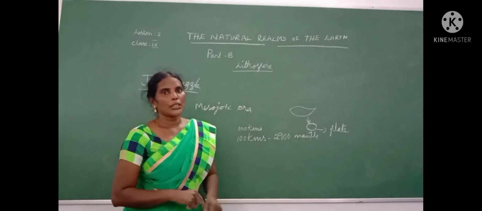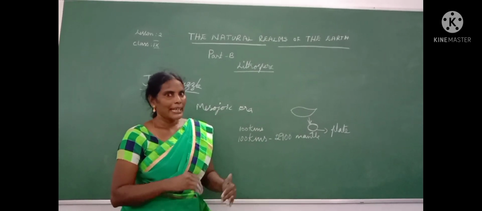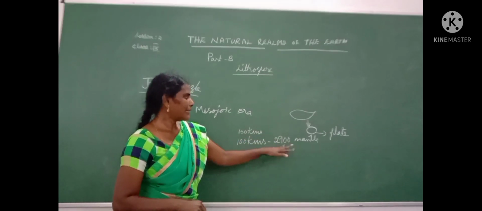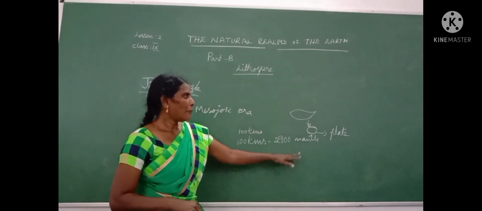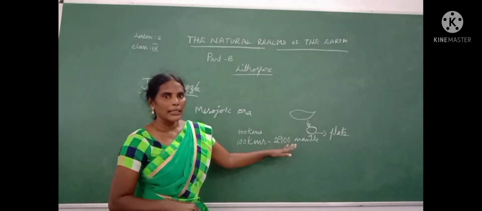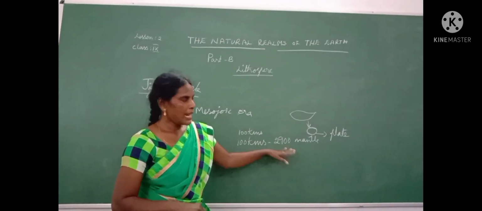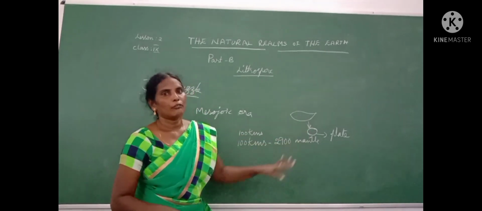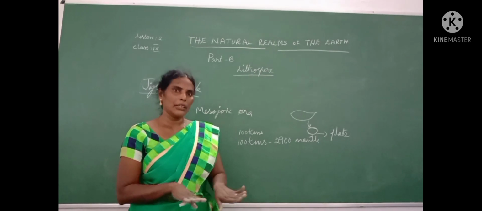In its interior, first one is crust, second one is mantle, third one is core, no? Mantle length is 100 kilometers to 2900 kilometers. In the mantle, these all rocks are floating. Floating means like this, moving again.